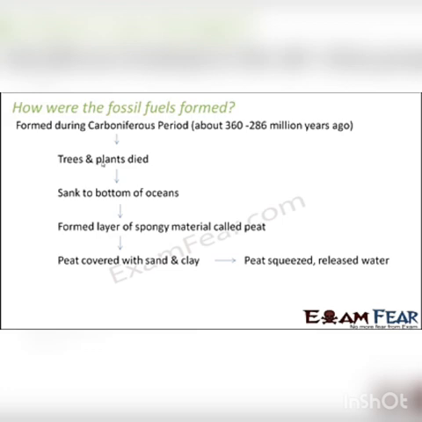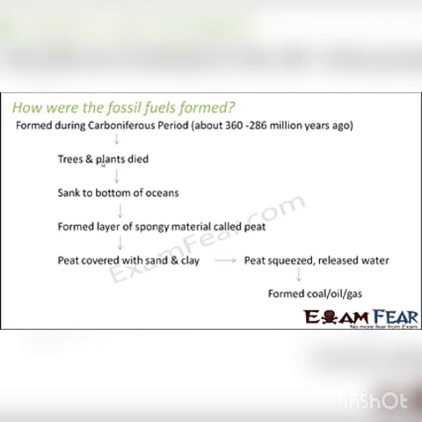Gradually, when it got squeezed, it started releasing water, like how it happens with a sponge. If you squeeze the sponge, the water goes out. So here also the same thing happened. The water started getting released. And that is how, under the influence of high temperature and high pressure, these dead remains of plants and animals formed coal, petroleum and natural gas. Coal was primarily formed from the remains of dead plants, and petroleum was formed from dead remains of animals. But this is how it happened.